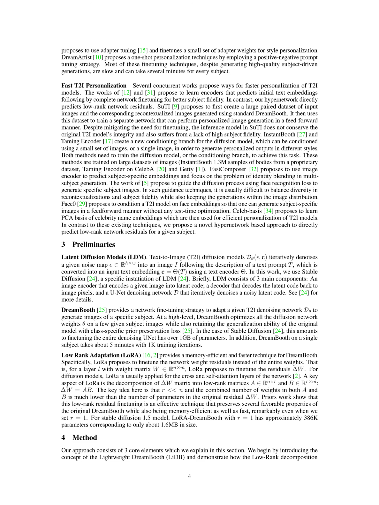Section: Fast T2I personalization. We're going to discuss the rapid personalization of text-to-image, T2I, models. Several contemporary studies have suggested different methods to speed up this process. Some researchers suggest using encoders to predict initial text embeddings, followed by fine-tuning the entire network to improve the accuracy of the subject. However, our approach is different. We use a hypernetwork that directly predicts low-rank network residuals.